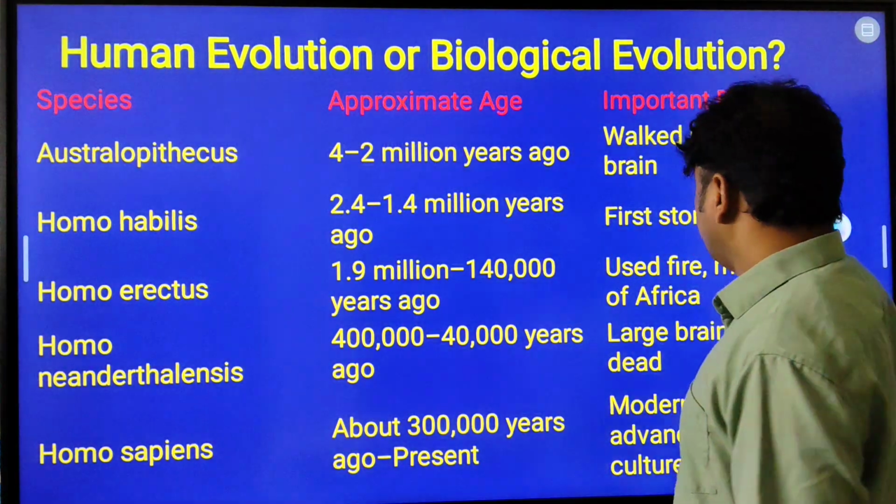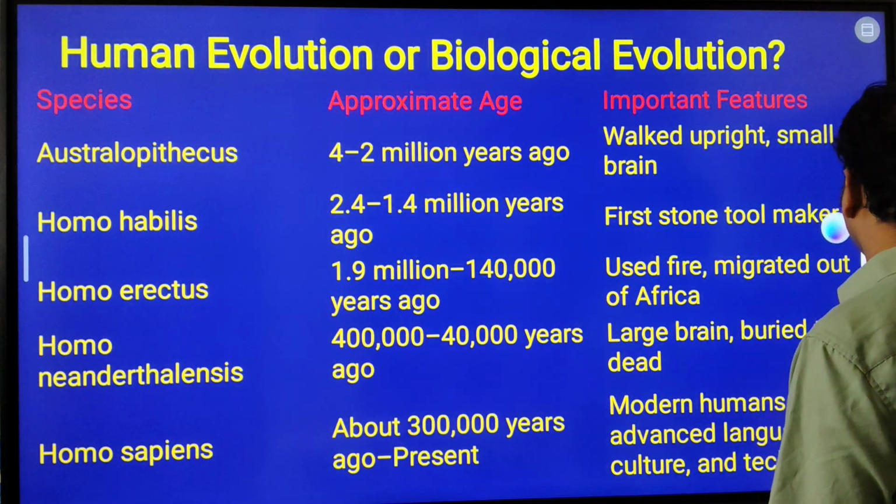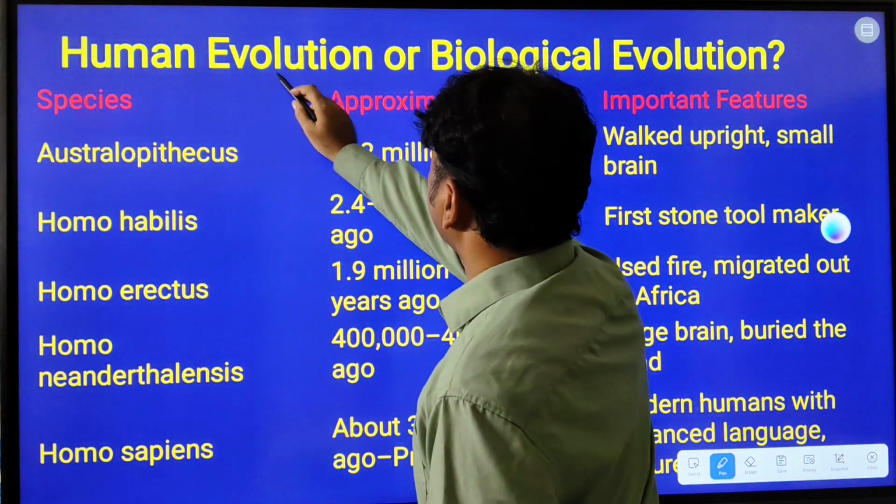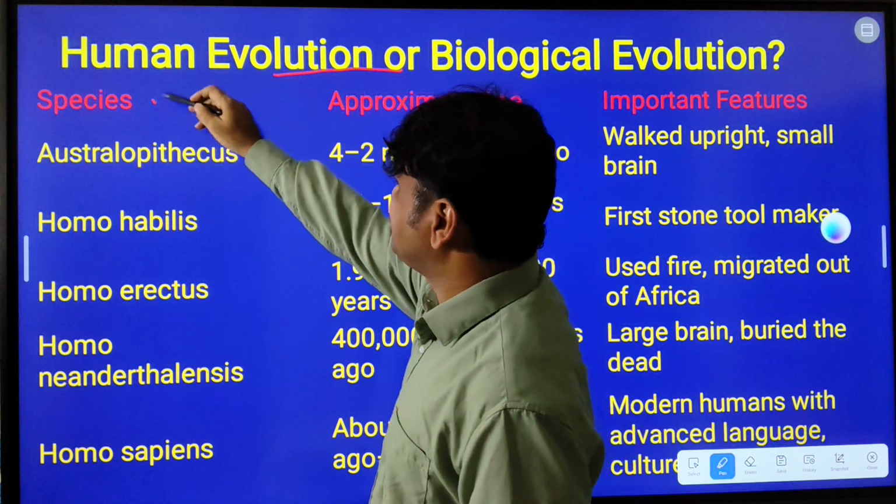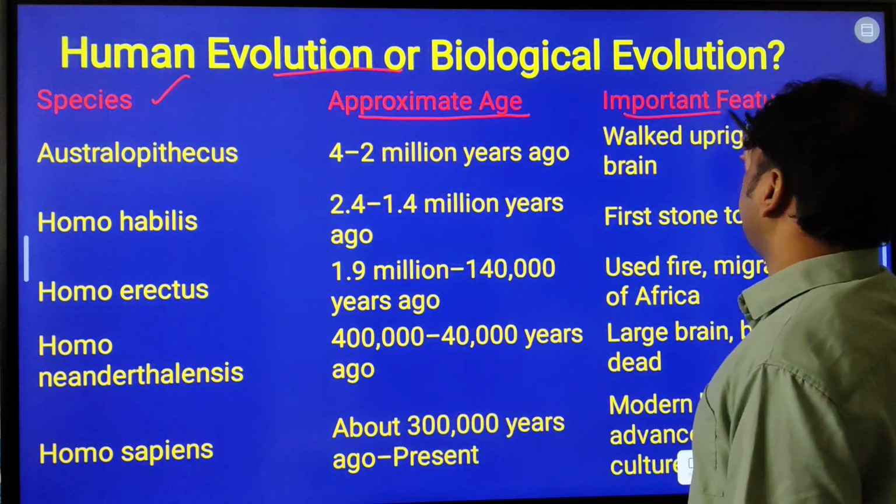So let us see that one by one. Human evolution, or biological evolution. What is the species, what is the approximate age, and what is the important feature?